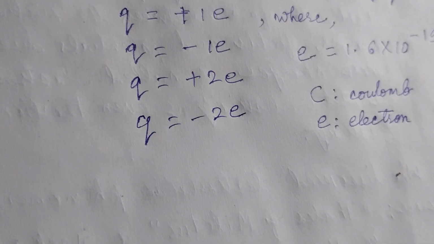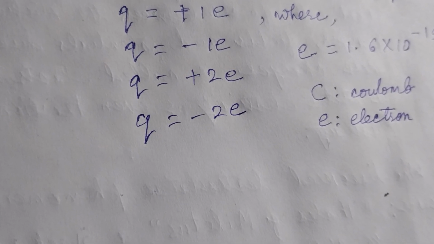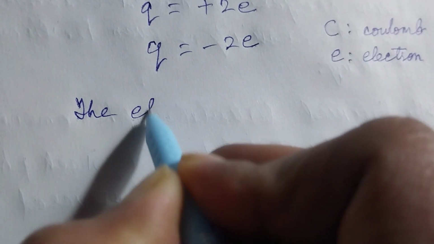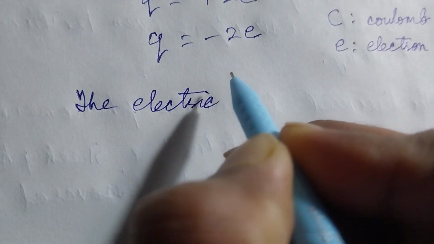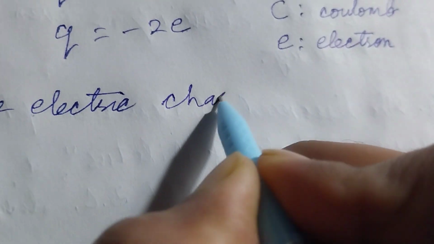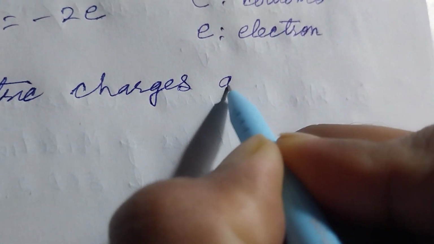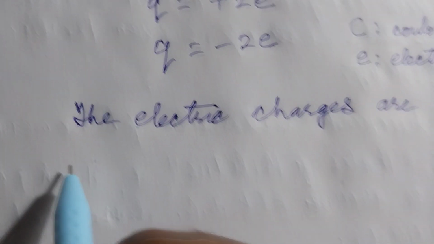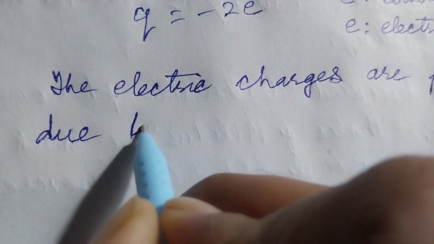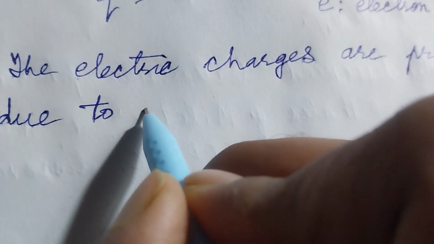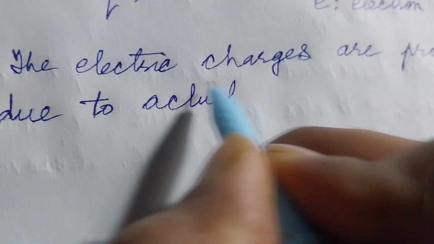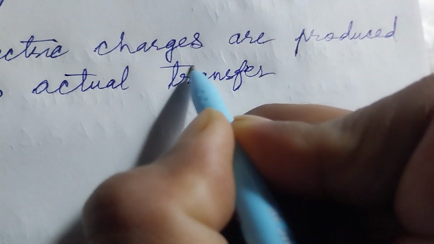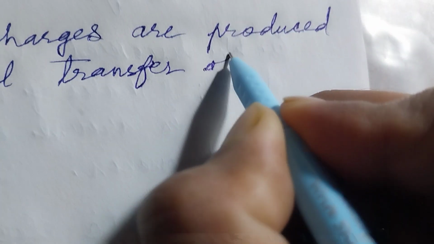Electric charges are produced due to actual transfer of electrons.